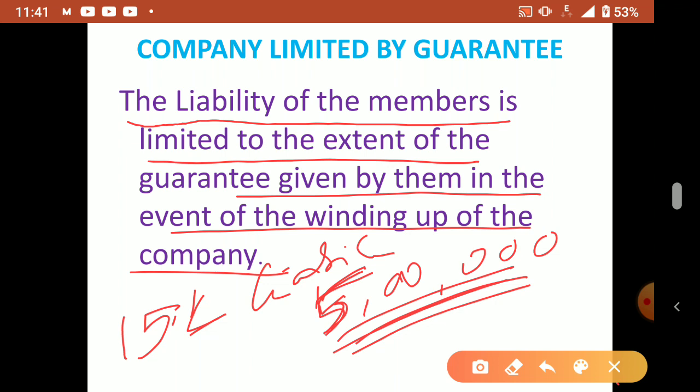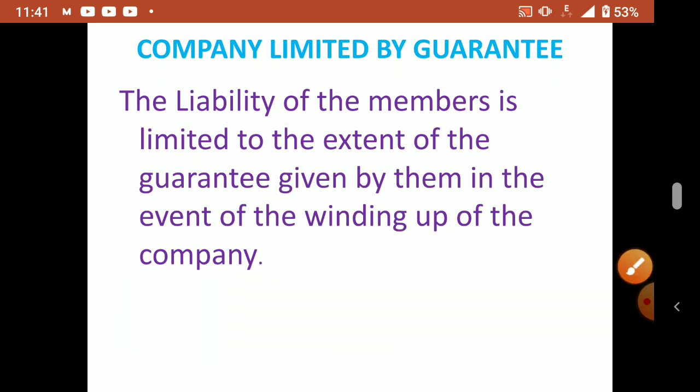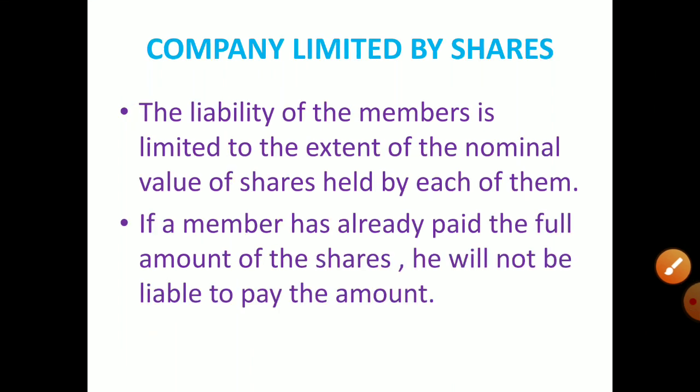Okay, so this problem arises when we shut down the company, when we close the company. So at the time of formation itself, we have to decide what type of company it is, company limited by guarantee or company limited by shares, like that. The type of company and the guarantee given by each member also we have to write and keep separately. Understood? Otherwise later problem will come.